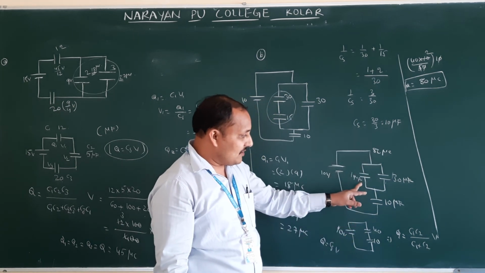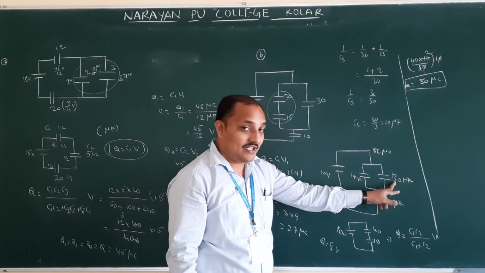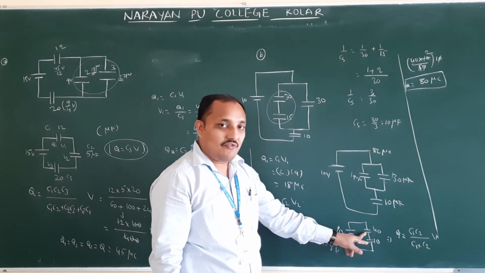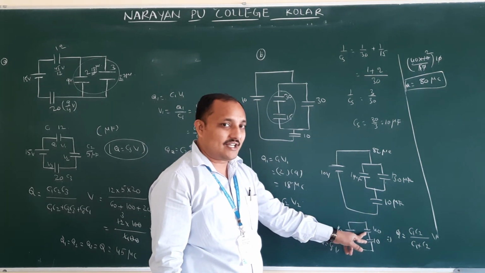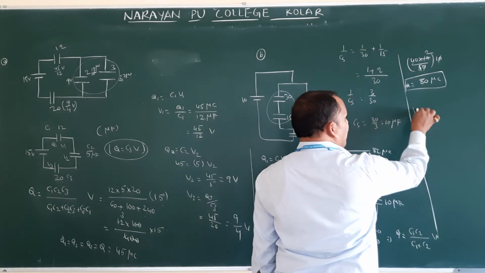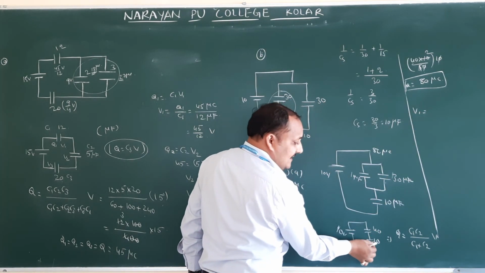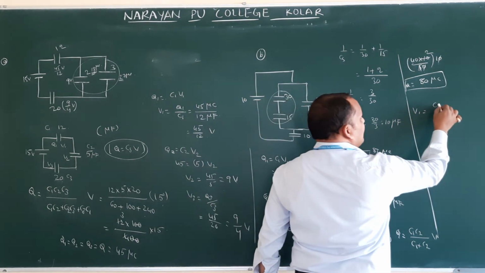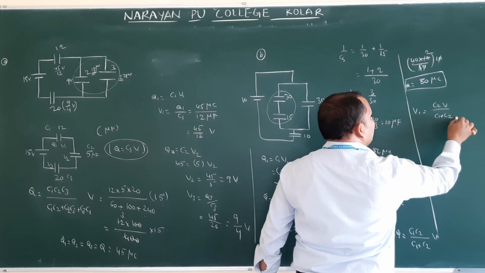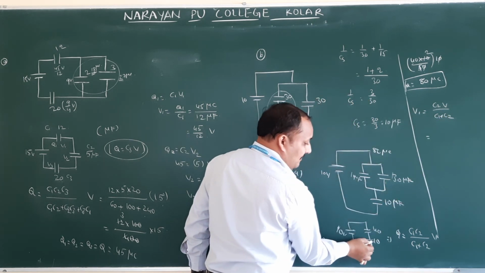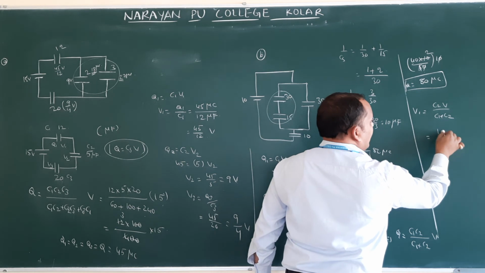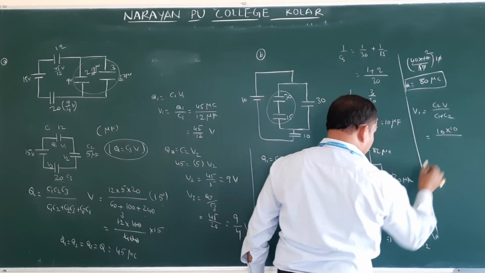So now what is the potential? Potential across 10 and 30 will be equal to potential across 40. How are we going to calculate the potential across 40? V1 is equal to, what is the formula? V1 is equal to C2V by C1 plus C2. So what is the C2 value? 10. 10 into 10 by 50.